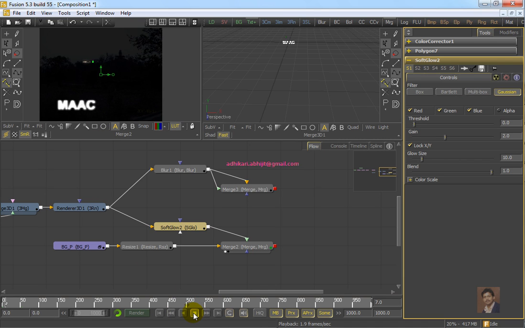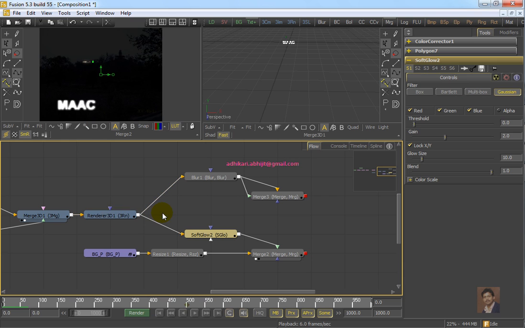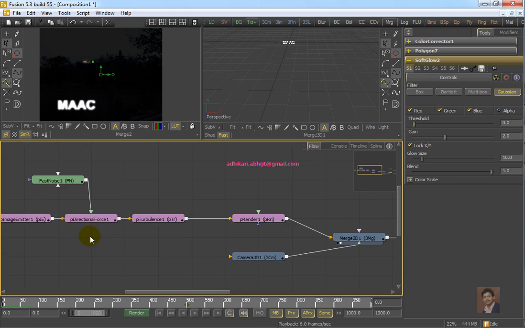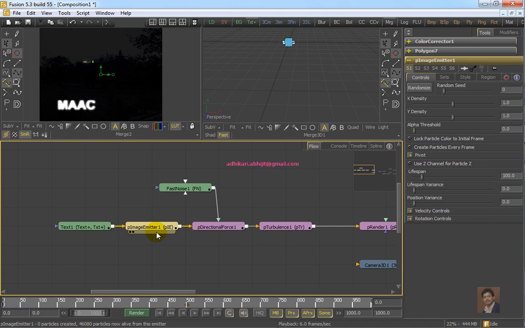Okay, you have to animate the glow also. This is a little bit better. So you have different options. When you have the option to create that type of effect, then you can experiment with all these things. You can experiment with soft glow, you can experiment with blur, you can create a smoke effect, you can create a glowing effect.